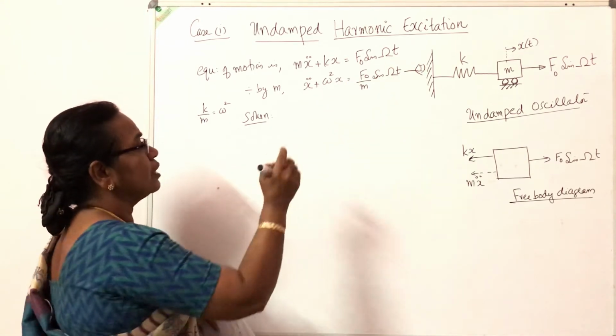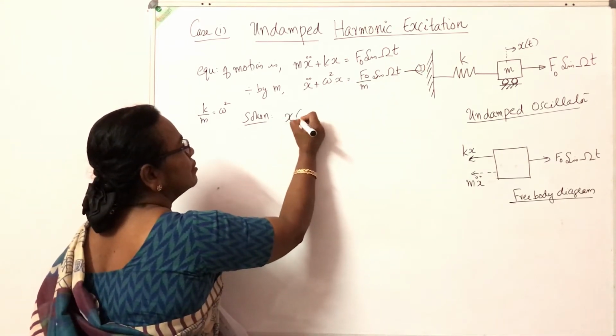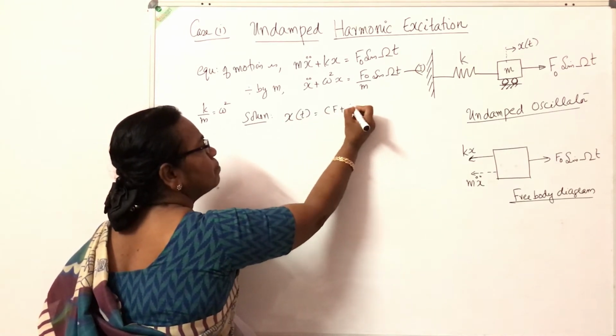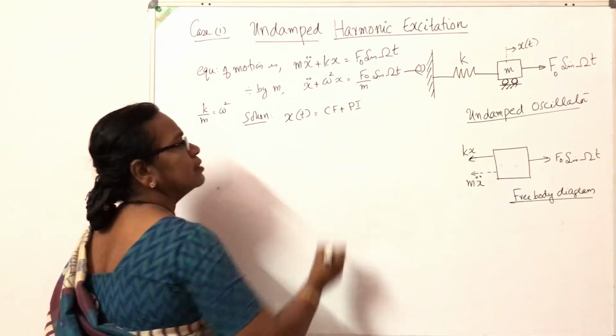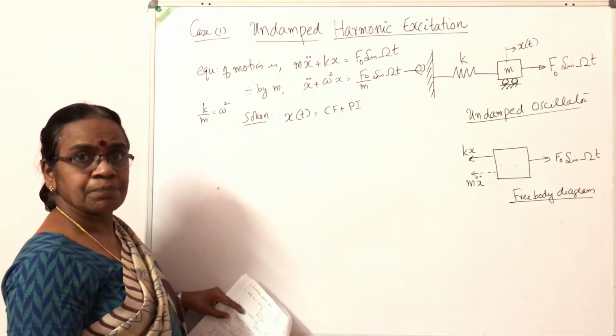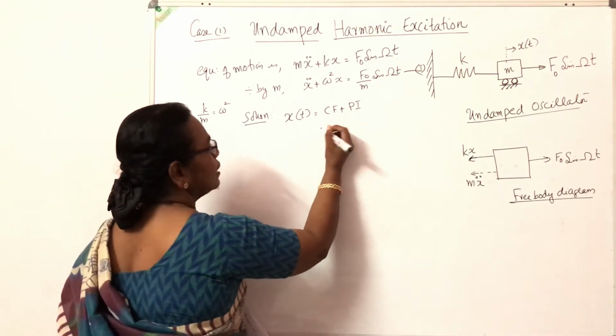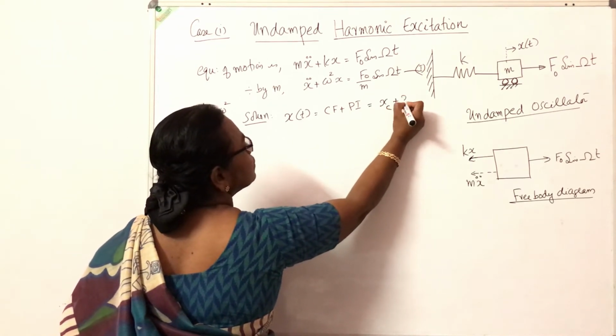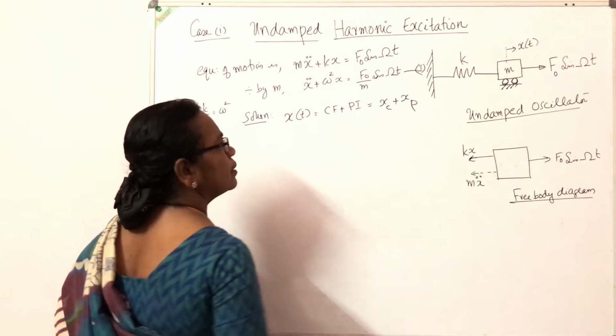So the complete solution for x will have two parts, the complementary function plus the particular integral. I can represent the complementary function as x suffix c and the particular integral as x suffix p.